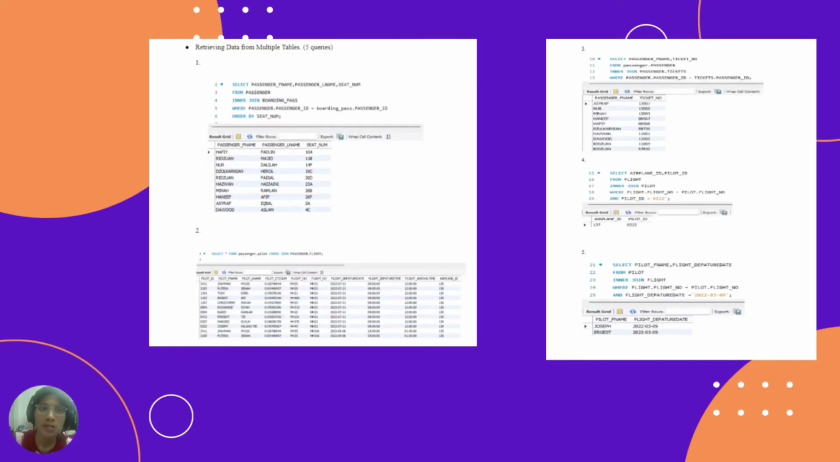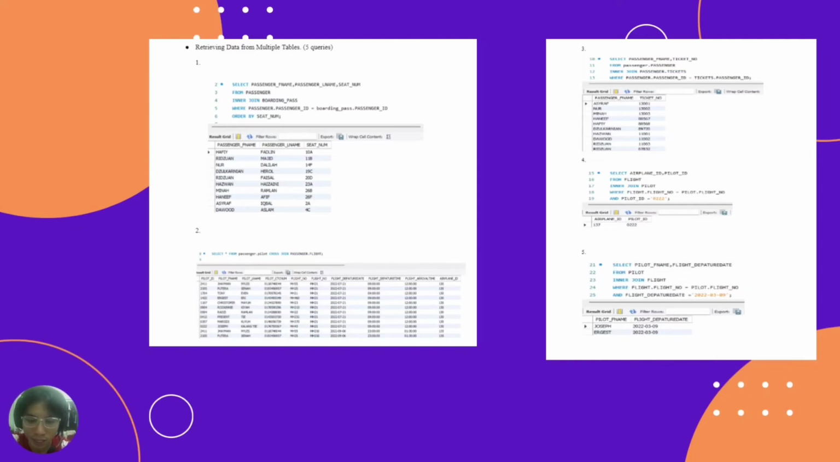So let's begin with retrieving data from multiple tables. The first command is select passenger first name, passenger last name, seat number from passenger join boarding pass, where passenger ID equals boarding pass passenger ID, ordered by seat number. From the output, we can see the table shows the passenger first name, passenger last name, and seat number, and this table is ordered by seat number.